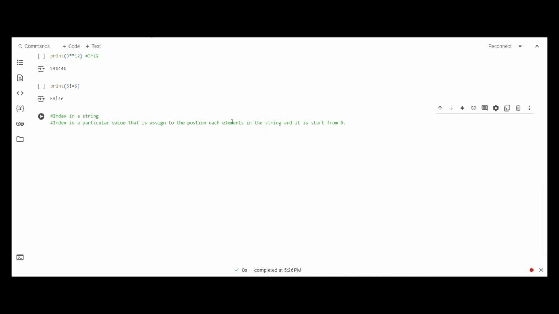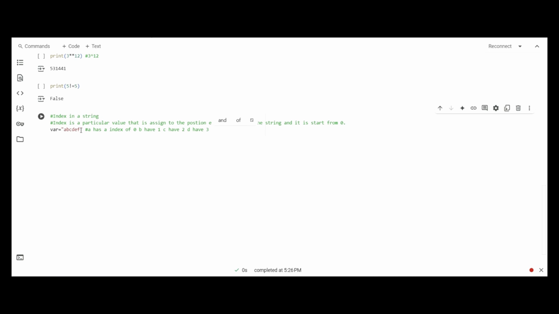For example, let us take a variable var is equal to, let's say, the string abcdef. So what does that index mean? If we make the index values, then a has an index of 0, b has 1, c has 2, d has 3, and similarly e has 4 and f has 5.